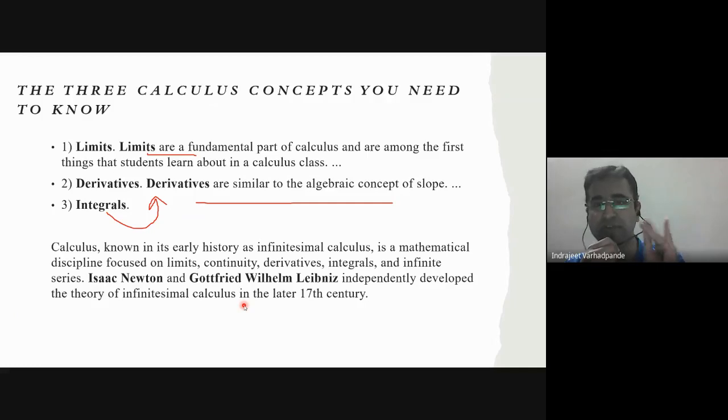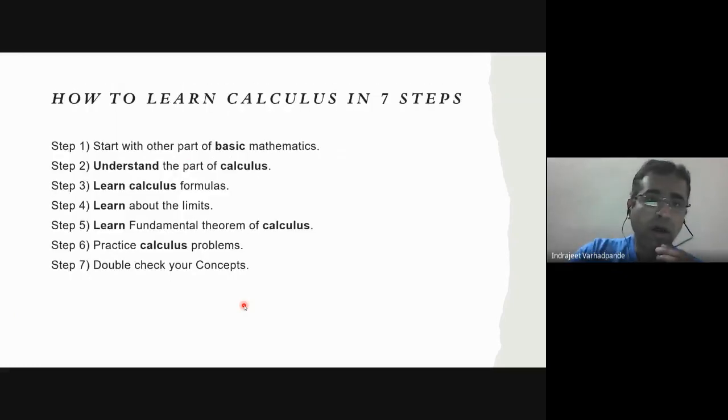All of you know derivative and integration are reverse processes of each other, right? So how to learn this? In 7 small steps. First, start with the other parts of basic mathematics, understand the parts of calculus, learn calculus formulae, learn about the limits, learn the fundamental theorem of calculus, practice various examples, and double check your concepts.